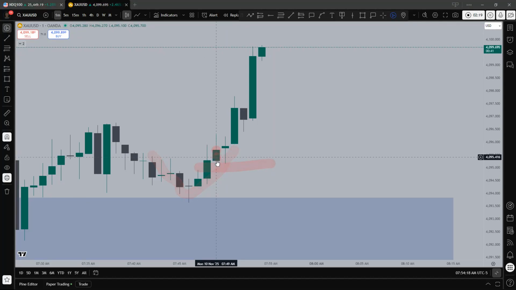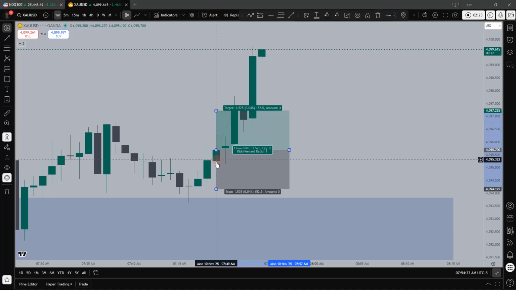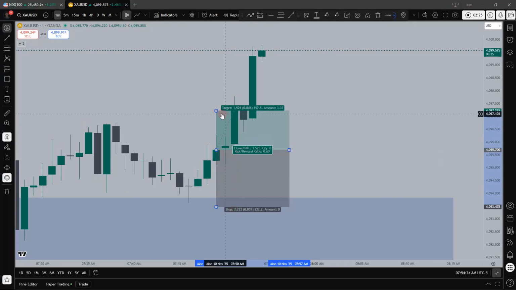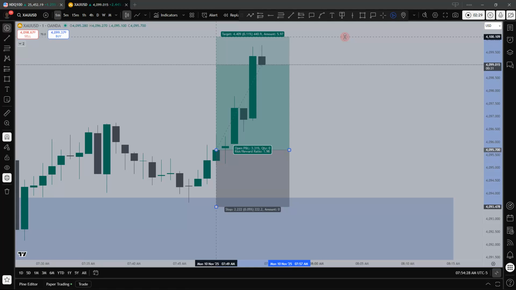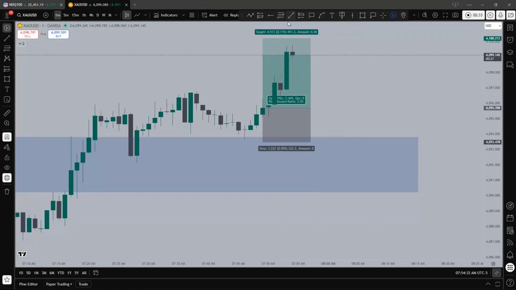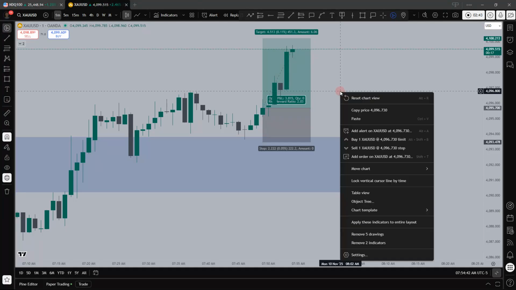Here's an imbalance. We would have taken our entry right there, 1 to 2, like there. Is that 1 to 2? Like there, 1 to 2, and that should be hit easily. Nice. That's how we want to see it within our time zone, meaning that after the market has opened at 8 a.m., that's what we're waiting for.